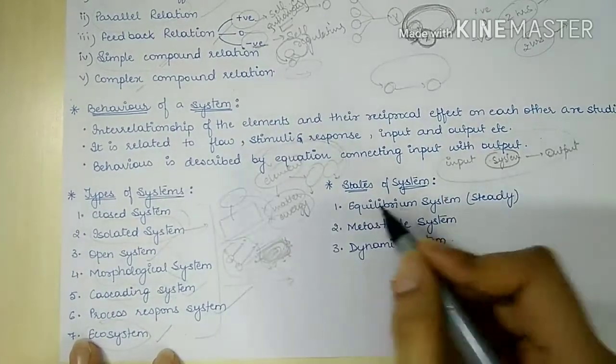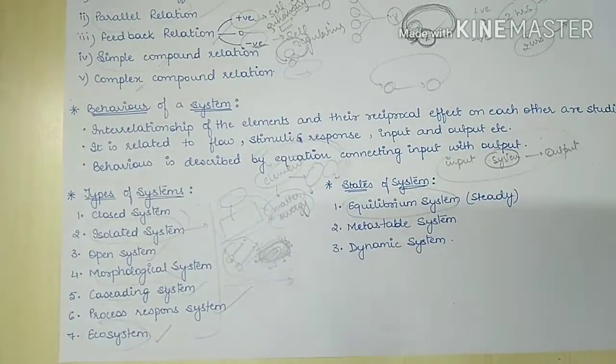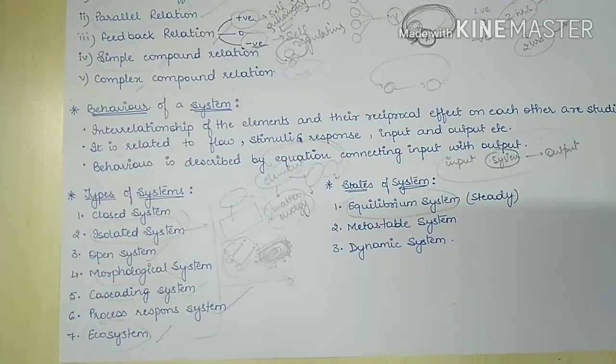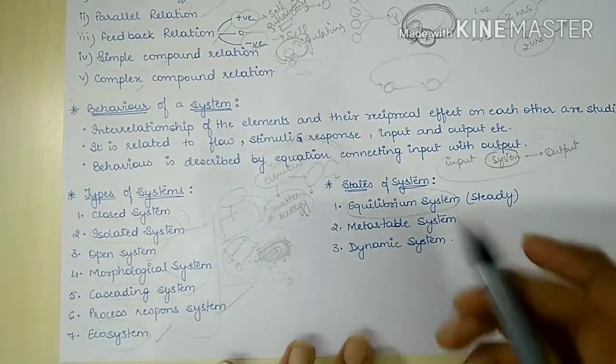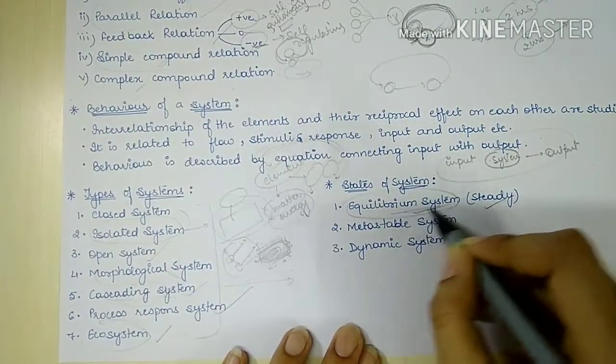First is the equilibrium state, where they are fully saturated. Neither do they want to increase anything, nor do they want to decrease anything. The matter and the energy are in appropriate quantity. This system is known as steady system, which is in equilibrium state.